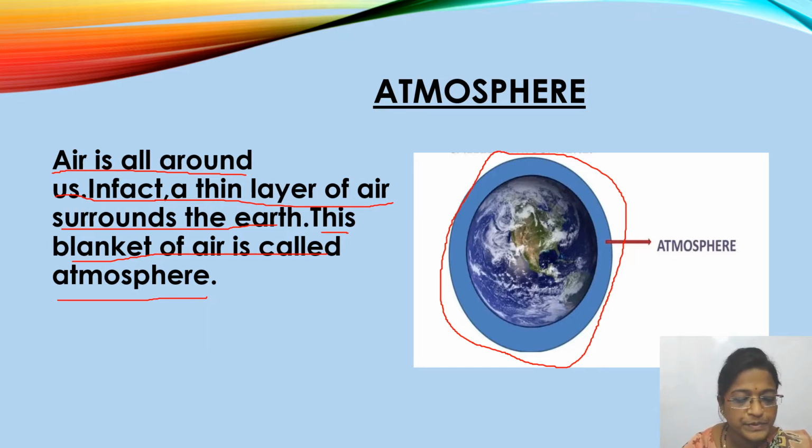The atmosphere extends to several hundred kilometers above the Earth's surface. As we go up in the atmosphere, the availability of air gradually decreases. That is why mountaineers carry oxygen cylinders with them while climbing high mountains. You can see in the next image.